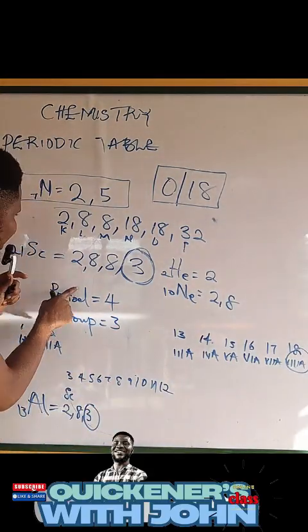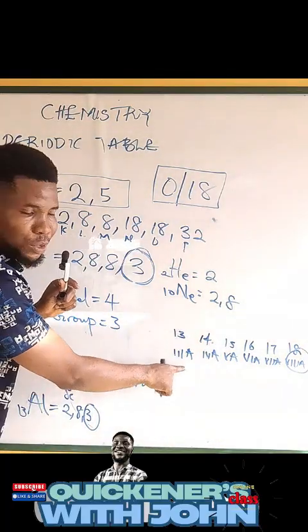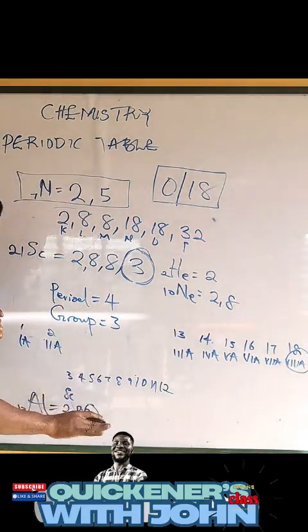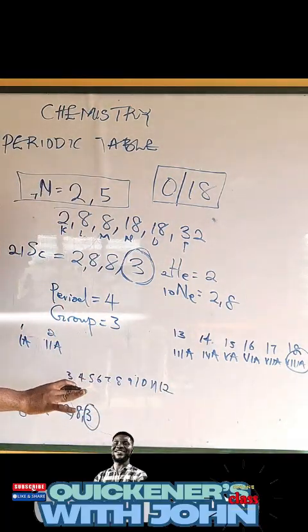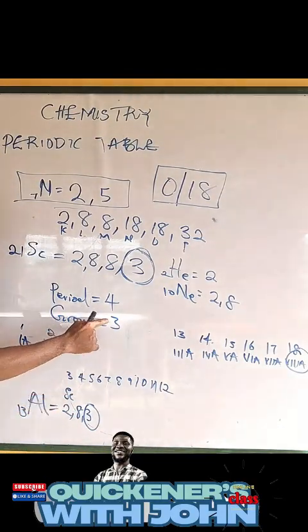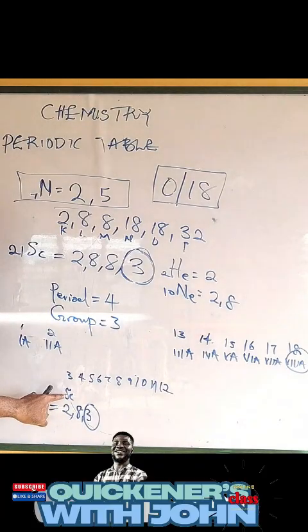Why? Because scandium, which is supposed to belong to this group, is among those transition elements. You understand me? It belongs to the transition elements, so it will enter group 3. Meanwhile, aluminium is not a transition element.